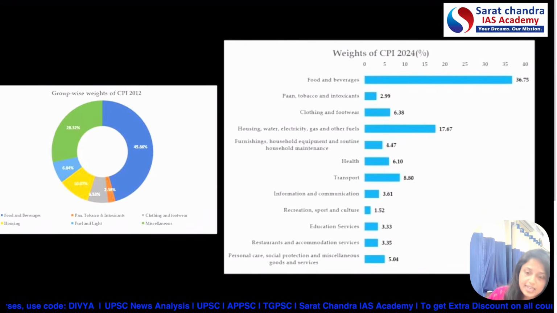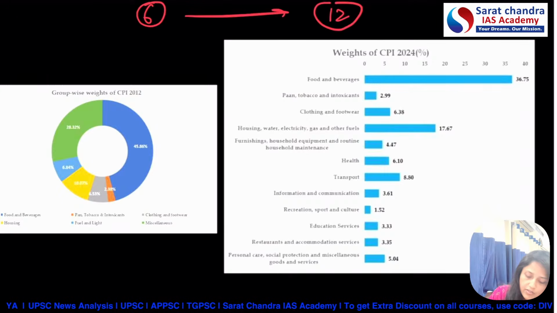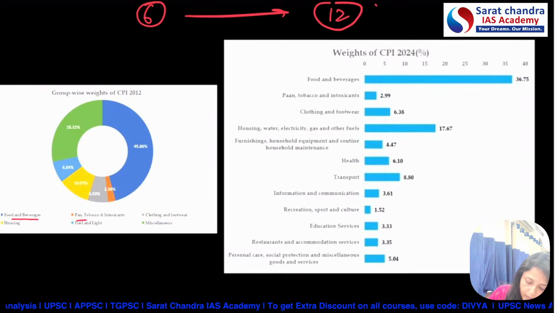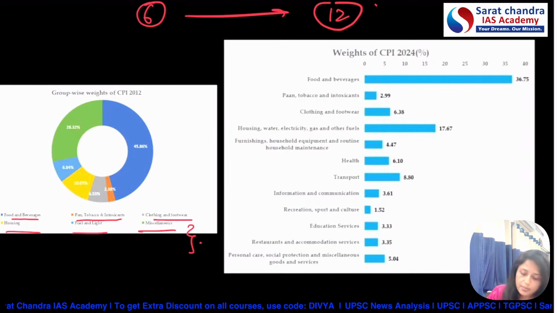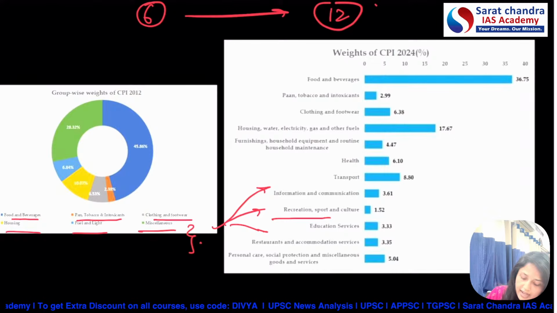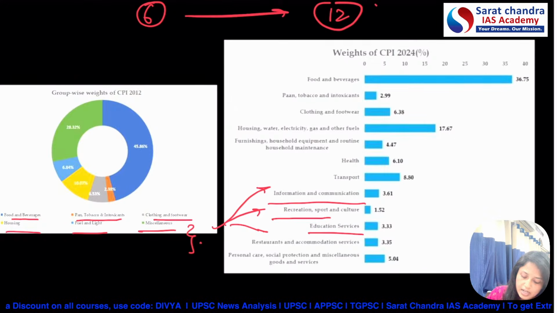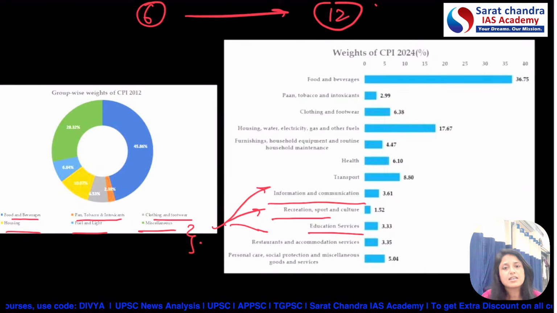Yes, so this is the example we were talking about. Earlier there were six categories and now we have 12 categories. So what categories did we have earlier? Food and beverages; pan, tobacco and intoxicants; clothing and footwear; housing; fuel and light; and miscellaneous. Various things were included in miscellaneous only, but now all those things are expanded, like recreation, information and communication, and education services. All those things were earlier part of miscellaneous. Now they are expanded because their use is increasing more and more.